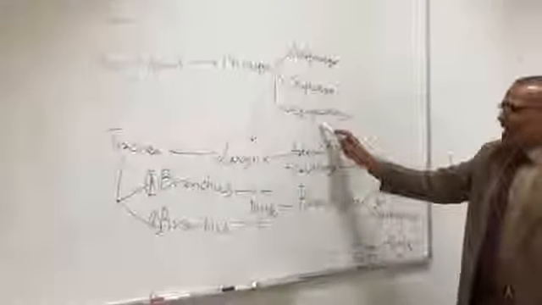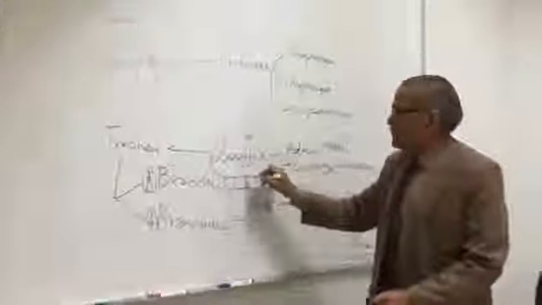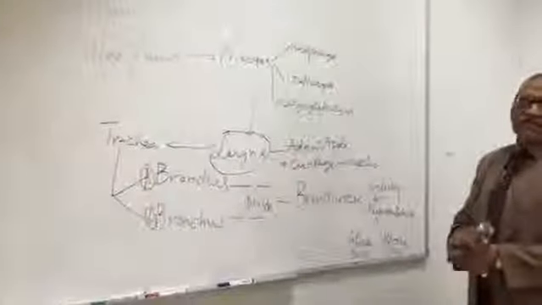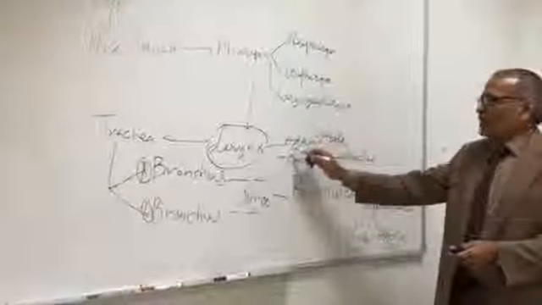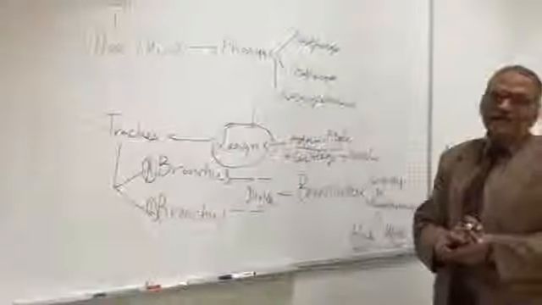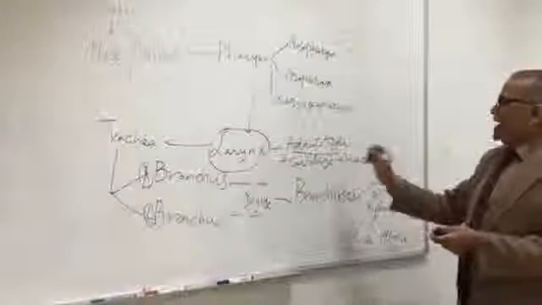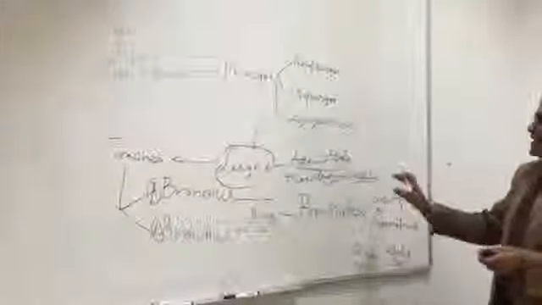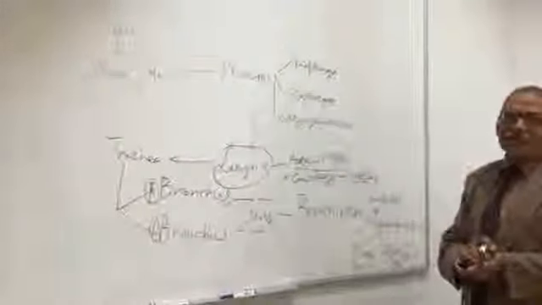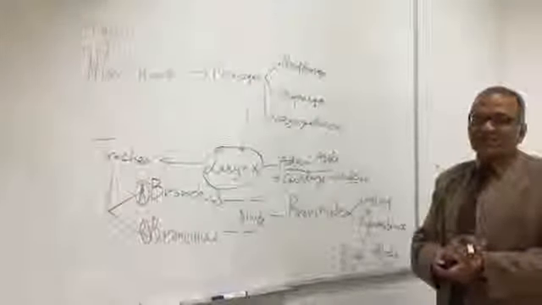To add to this, the larynx is actually the portion where we produce our voice, the sound box. It consists of a very prominent cartilage in front, the Adam's apple that we can feel in our body, and other cartilages plus some muscles. So these are the muscles over here which can change the diameter, and our voice will change.